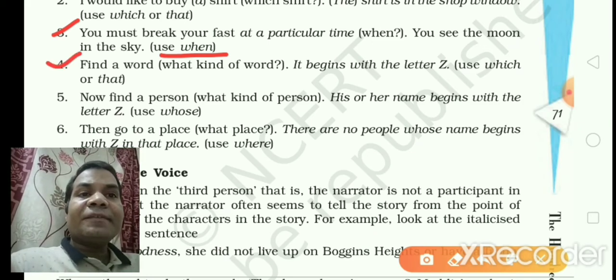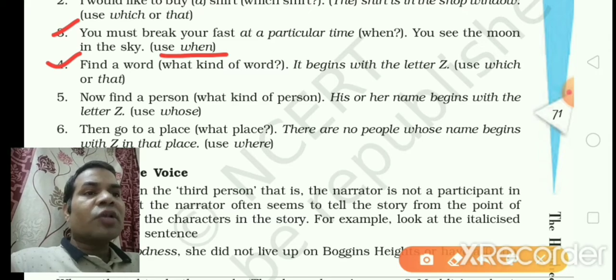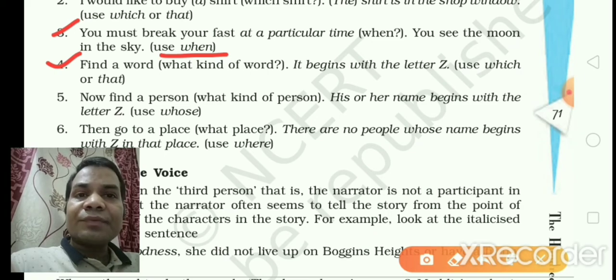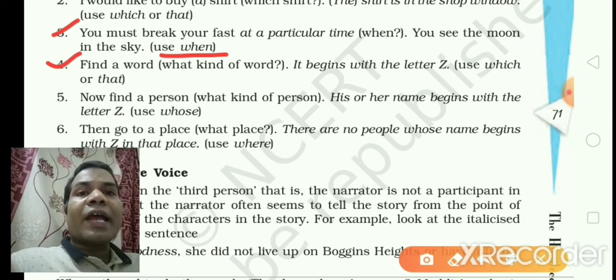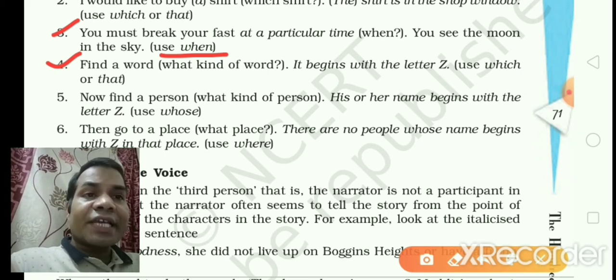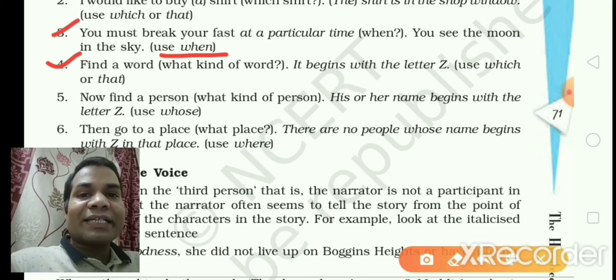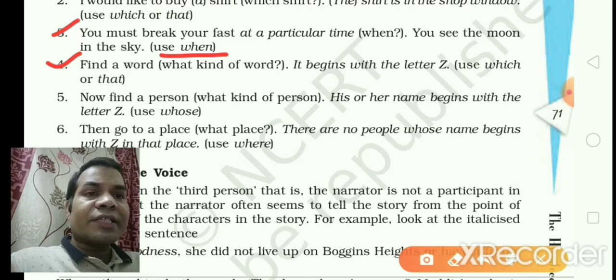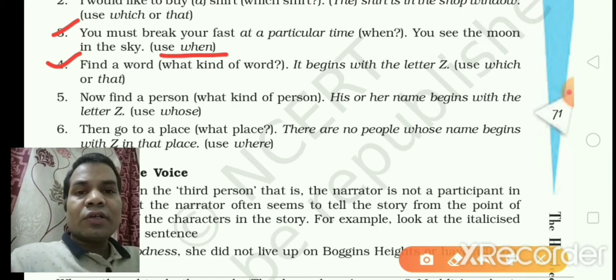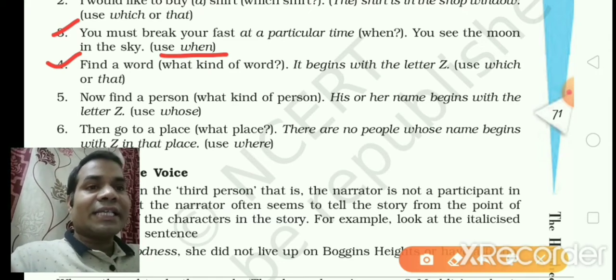Now next one, fourth one. Find a word. It begins with the letter Z. So you have to use either which or that. So find a word that begins with the letter Z. Okay. Find a word which begins with the letter Z. It is also called Z. Okay.